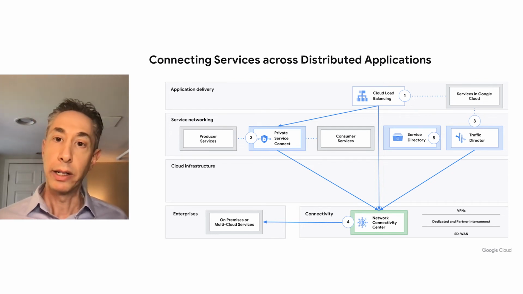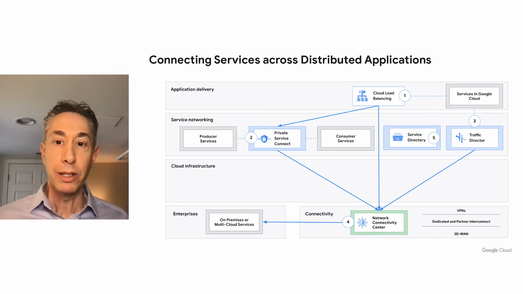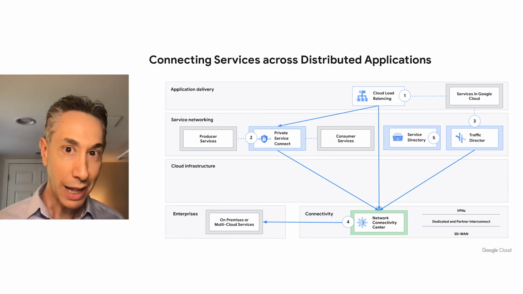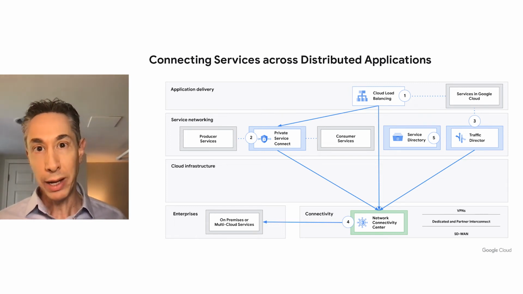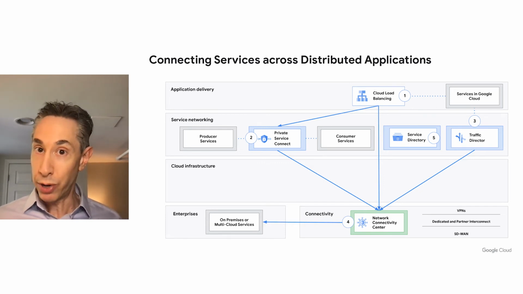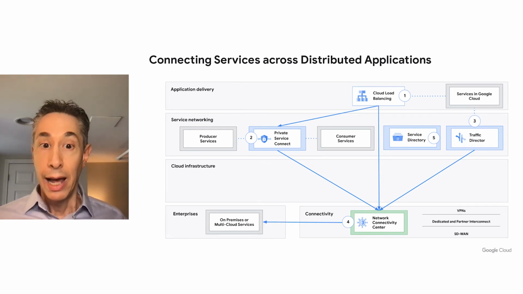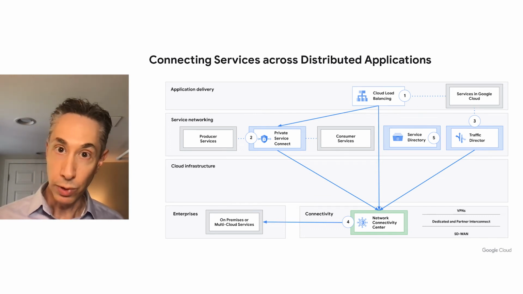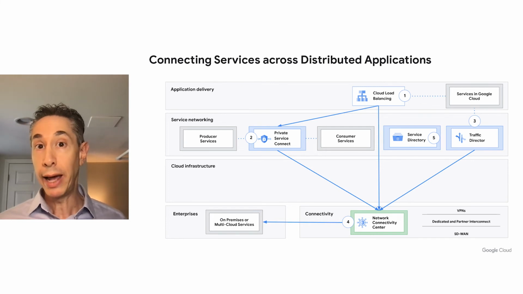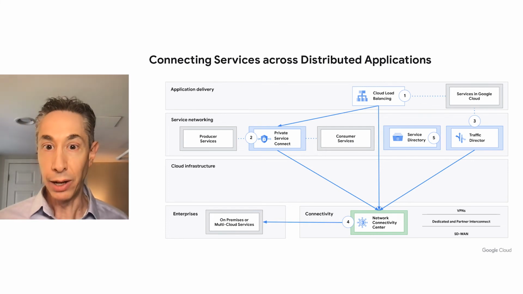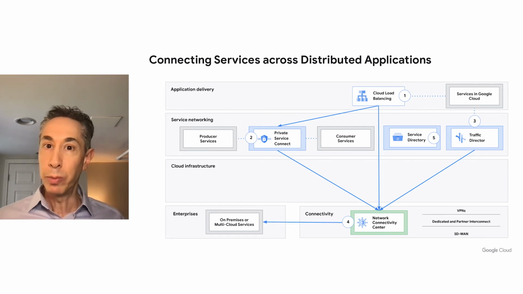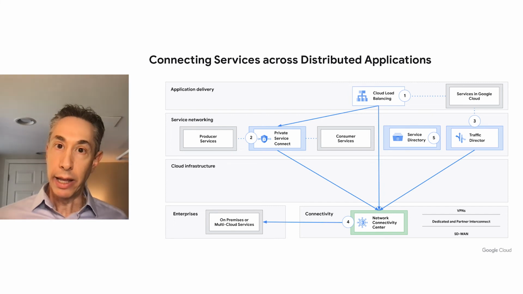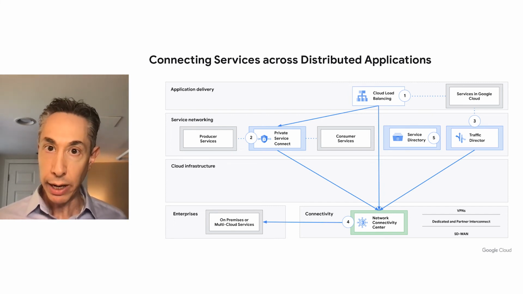Next, you see all of them connect to the Network Connectivity Center. What this means is all of these tools can also work with services that are not running on Google Cloud. So for example, cloud load balancing can reach services that are on premises or in another cloud or in a data center, as can Private Service Connect producers or consumer services that reside off of Google Cloud. And Traffic Director can also manage Envoy sidecars that are not running on Google Cloud. In this way, these tools can be used together to really support a highly distributed set of services, and they can come together to create a cohesive application.